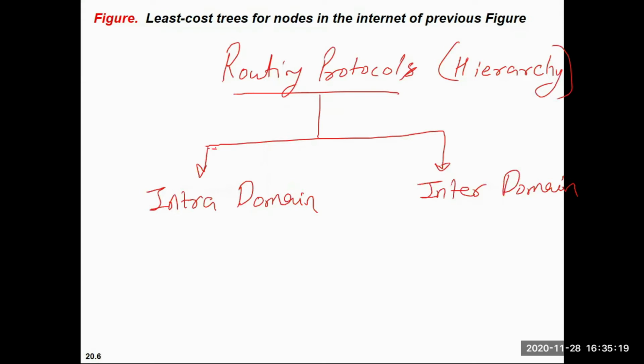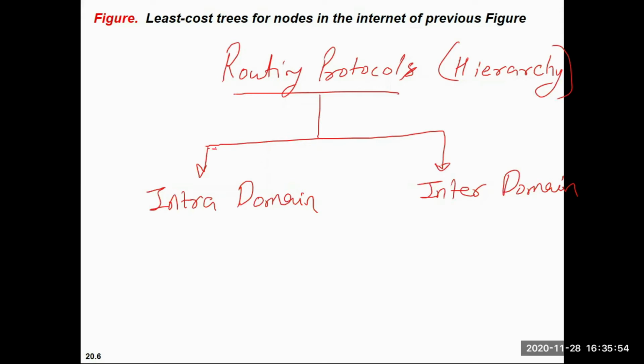When more than one autonomous system is connected with each other, that type of routing is known as inter-domain. So communicating within an autonomous system is intra-domain, and communicating between two or more autonomous systems is inter-domain routing.